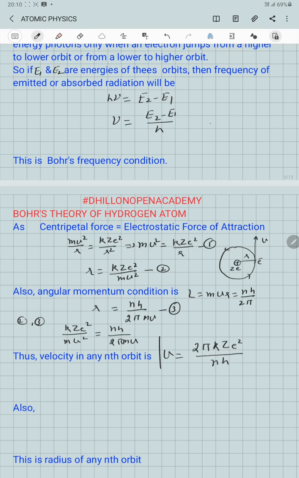This equation gives us the velocity of the electron in any nth orbit, so we put n as a subscript with the velocity. Here 2 pi, k, Z, e and h are all constants.